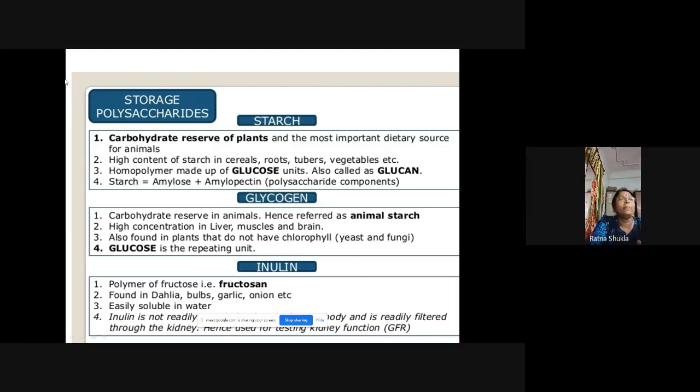Okay, so this starch is a homopolymer and it is made up of glucose units. So glucose is the basic unit of starch, and these are also called glucans. So starch is a polysaccharide compound.